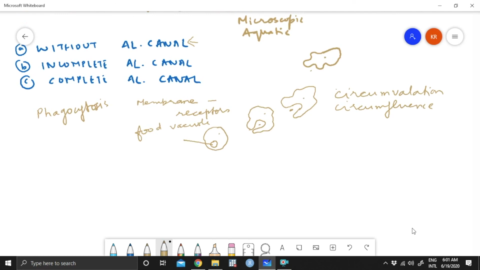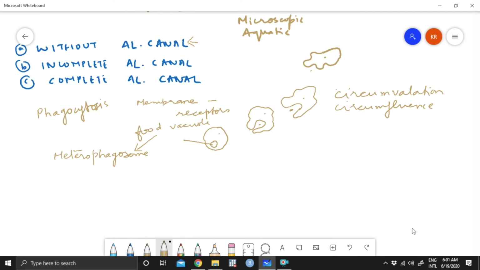So once it is taken into the food vacuole, we can also call this a heterophagosome. What is heterophagosome? The same thing, a food vacuole is called a heterophagosome, because lysosome has put its enzymes into it, and now the lysosome will digest it.